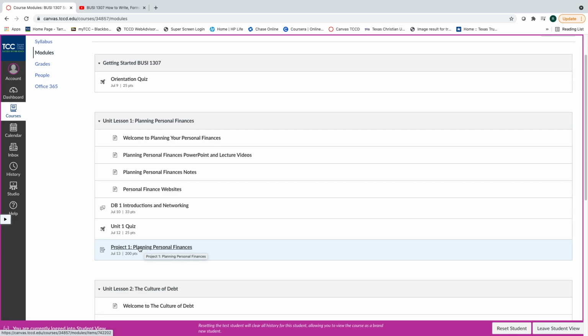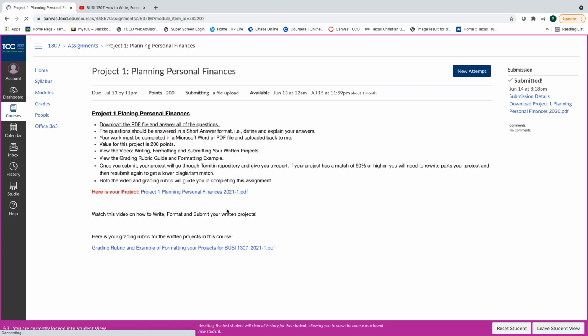To get to our project, we just click the link, and here it is. So this is the first one, Planning Personal Finances. I have a short list of instructions right in here. Again, it's 200 points. Everything that you do in my classes must be submitted in Microsoft Word, and Tarrant County College offers a Microsoft Office suite at no charge, and you will find that in your MyTCC, or a PDF file.